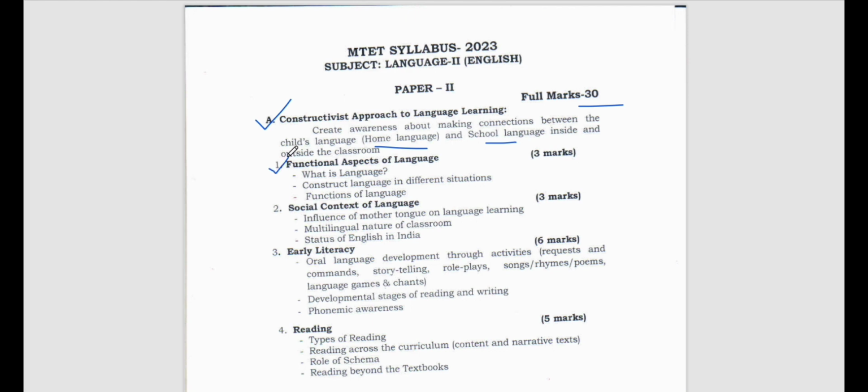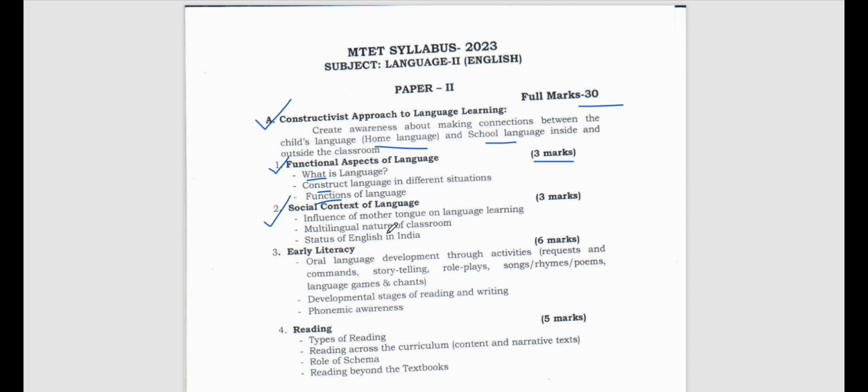That is part A, functional aspects of language. What is a language? We have to understand what a language is. Then we have to understand how to construct language in different situations, and then the functions of language. So you need to remember 3 important things: what is a language, how to construct the language, and what are the functions of the language. These 3 things you need to know, and this will come for 3 marks. All right, let's see the next one.